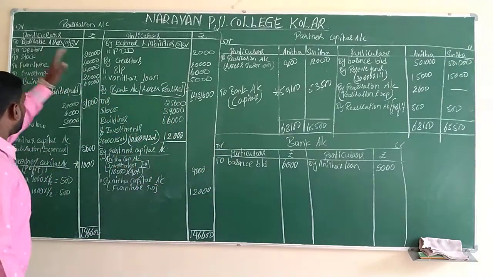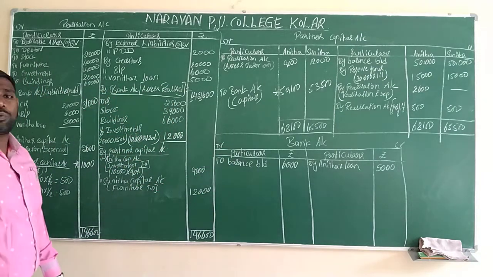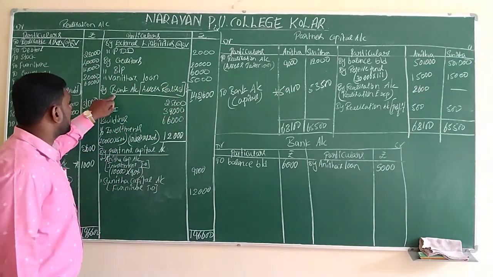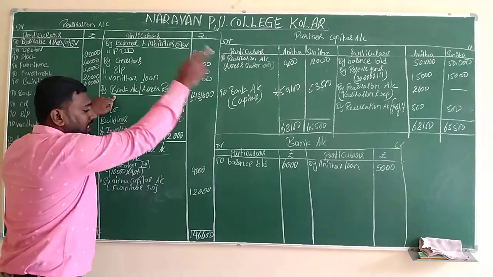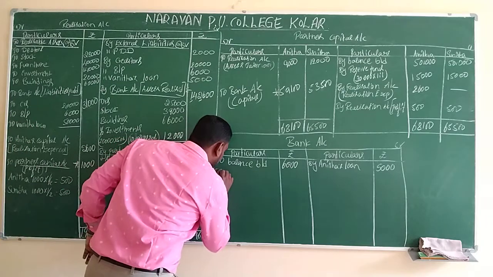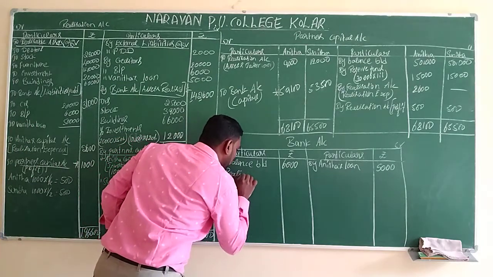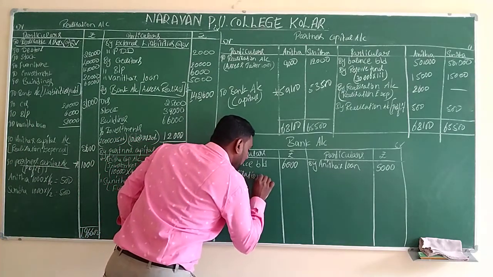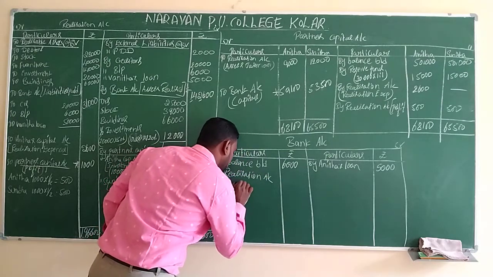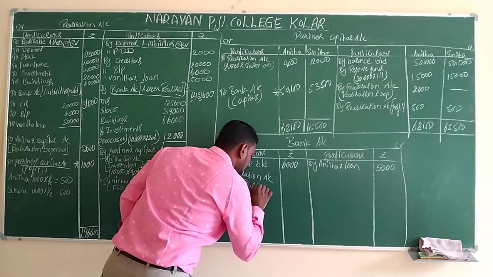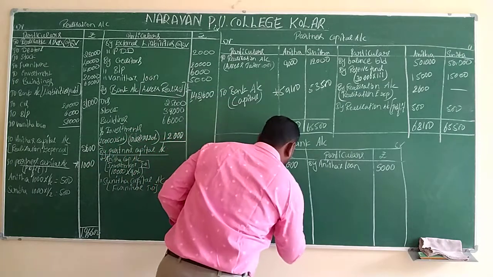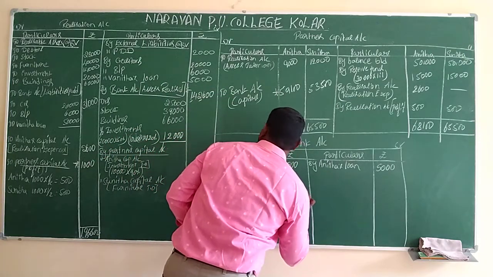After that, come to the realization account. Somewhere we have to use the term bank account. Under step number 3, which side is it? Credit side. In the next account it will come to the debit side. So in which account do we have to go? Realization account. We will write to realization account. What is this value? Assets realized. The value is 1,42,600.